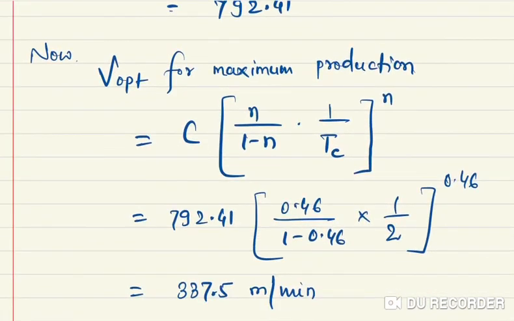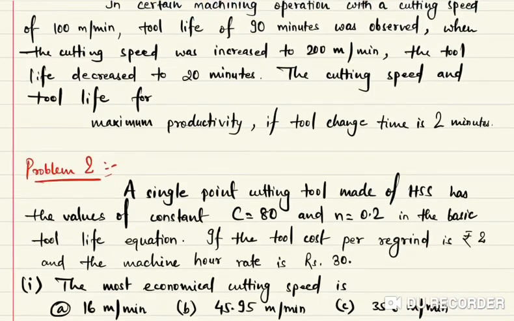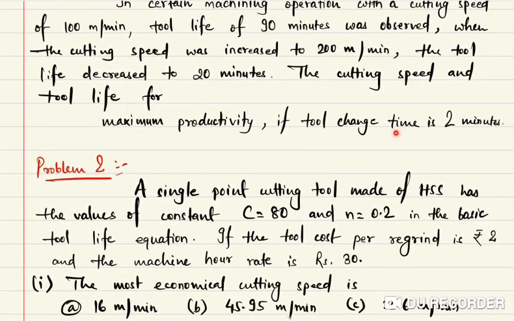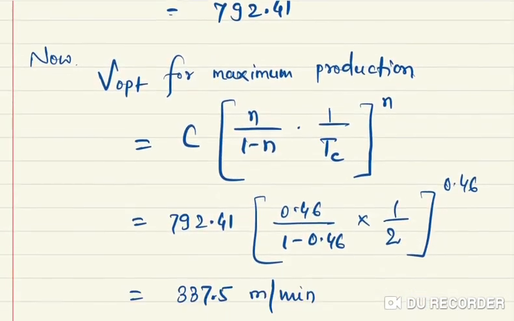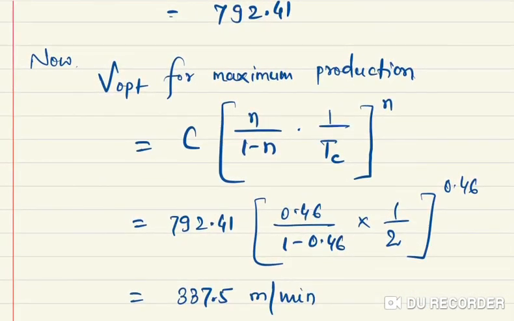See this one, V optimum for maximum production is C into (n by 1 minus n) into 1 by Tc to the power n. So we have Tc, that is the tool change time, which is 2 minutes. So that is denoted by Tc. So it is given.